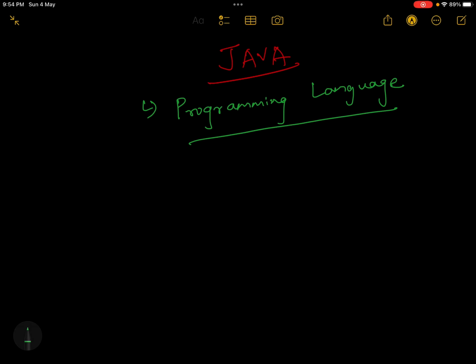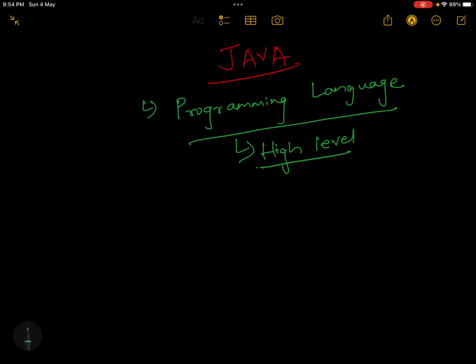We all know Java is a high level programming language. What do you mean by high level programming language? Does that mean it is a very high level language that we will not be able to understand? No, definitely not. Java is a very simple language.